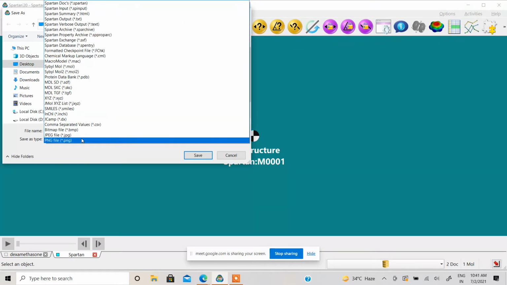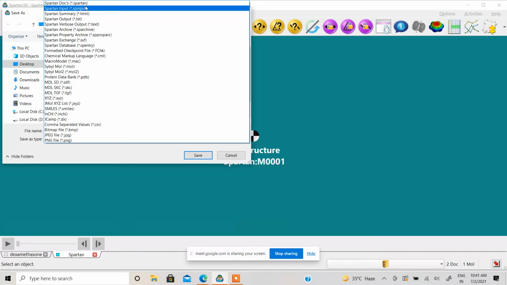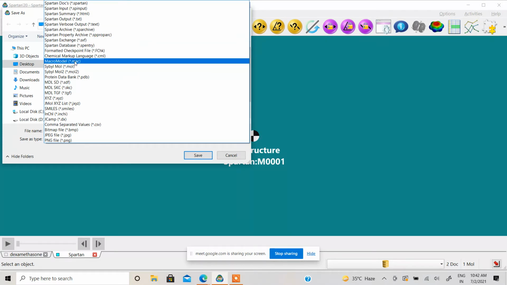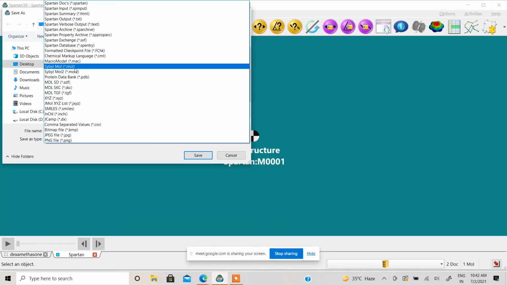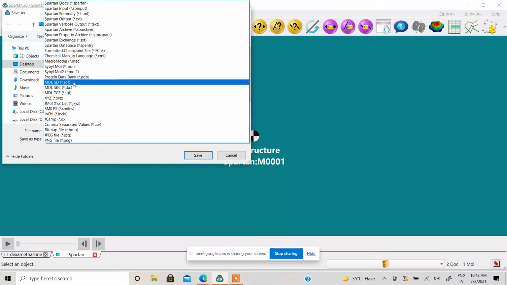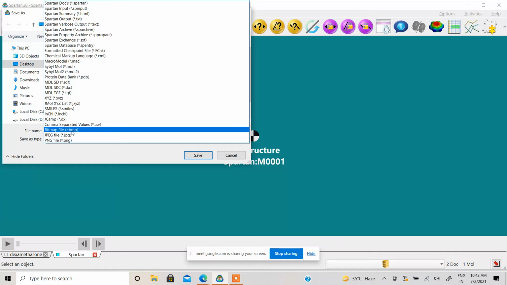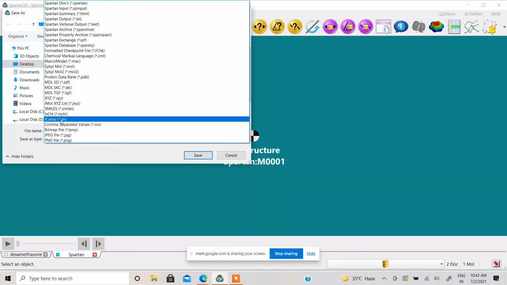You can see there is a big list of file formats. These are the default formats of Spartan itself, dot Spartan. But when you come down, we support all of the available file formats like .mol, PDB, .sdf, and your SMILES, InChI, and some of the image files, JCAMP-DX file. Also, if you have some crystal data CIF file, that also you can import in the software directly. Or if you want to import from some third-party software like ChemDraw and all, you can do that.